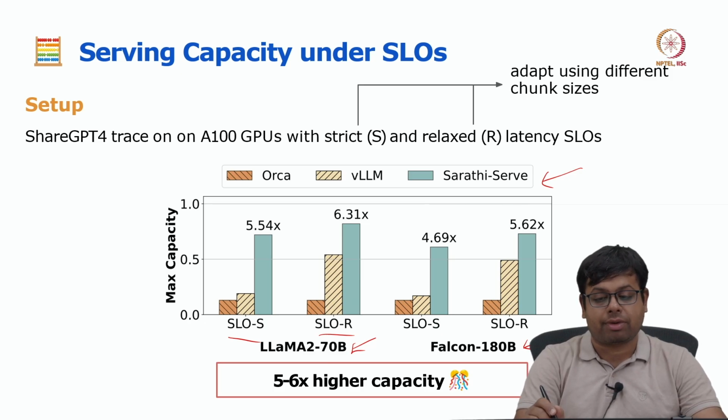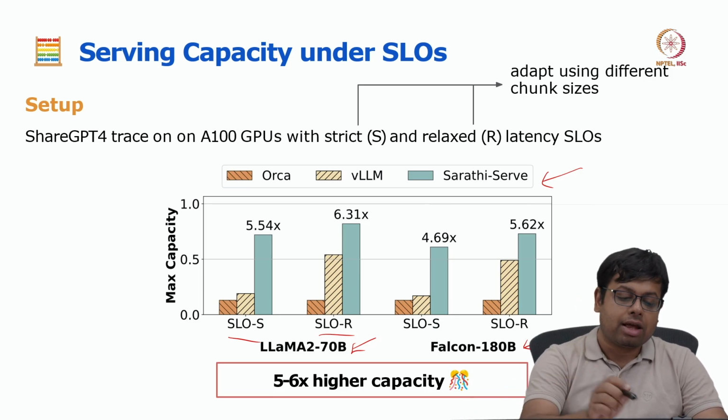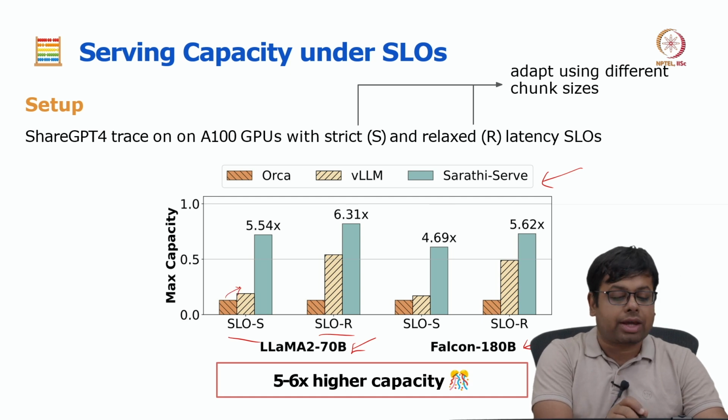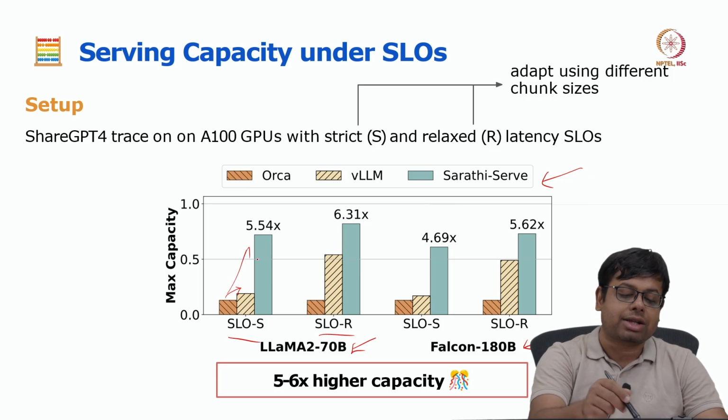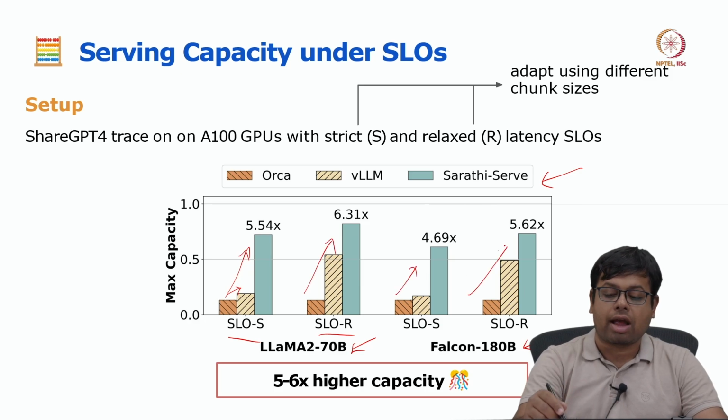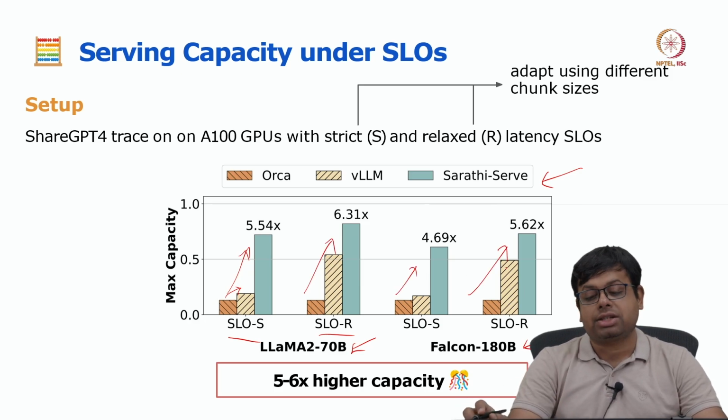When we say maximum capacity, that is nothing but how many requests can be served. As you can see, when we go from decode prioritization to prefill prioritization, the maximum capacity does not increase much, but Sarathi increases the maximum capacity by a huge margin, with respect to both Orca and vLLM. Okay, so that is the gain.